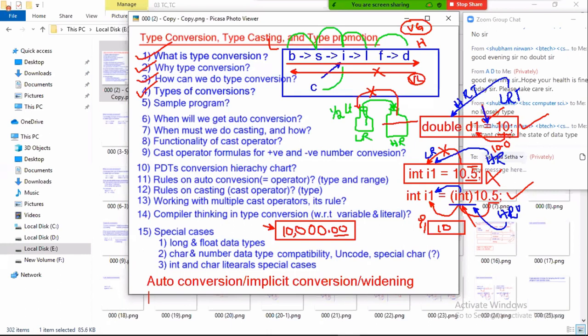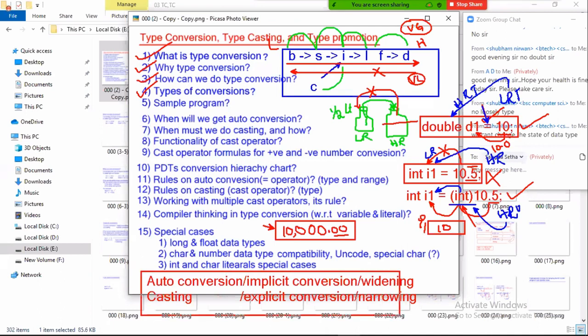And next, what is the second conversion? Here we are doing casting. Why is it called casting? Because by using the cast operator I am doing casting. It is also called explicit conversion or narrowing. Why do we call it explicit conversion? As a programmer, you are doing it explicitly by using the cast operator. That's why it is called explicit conversion. And also we call it narrowing. What is the meaning of narrowing? Now the value range is decreasing. The 10.5 double range value is decreased to int range.